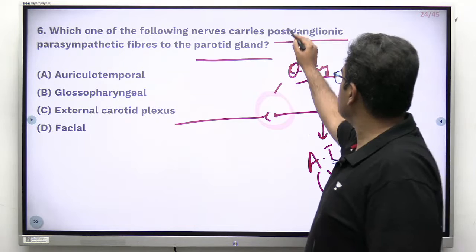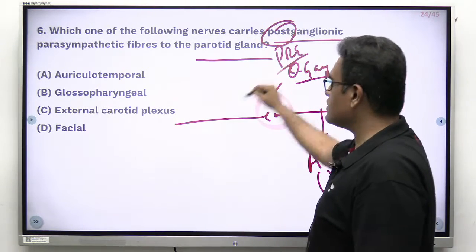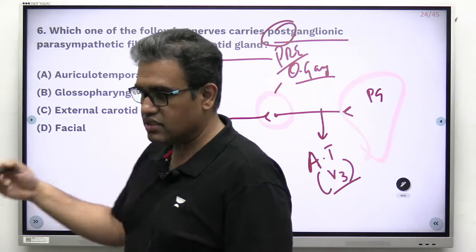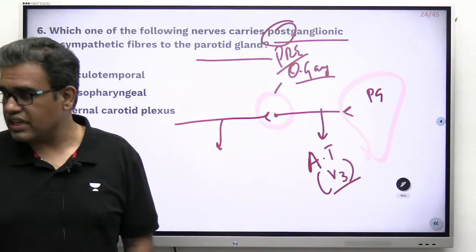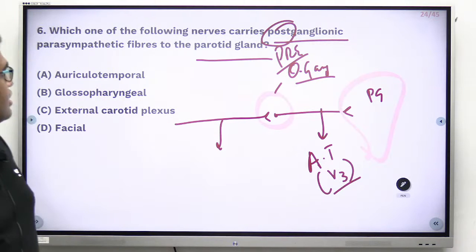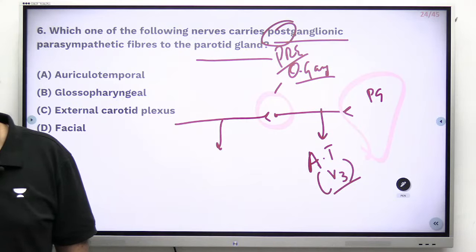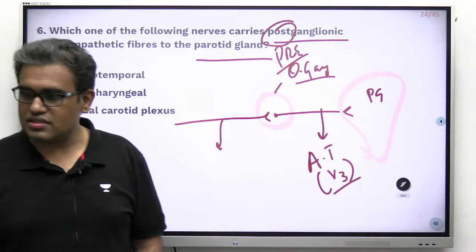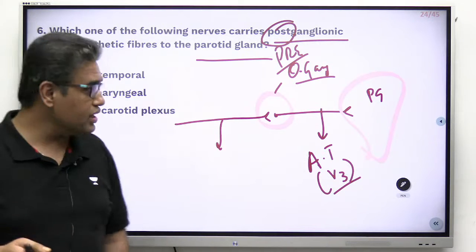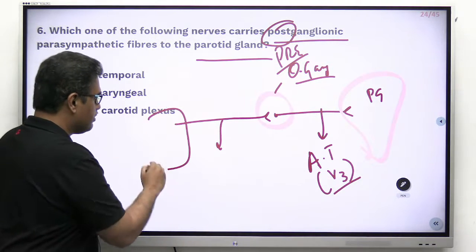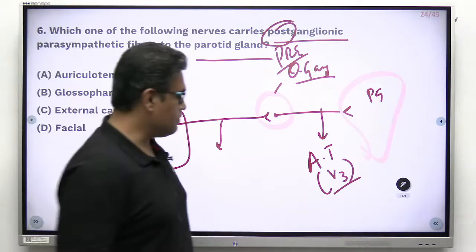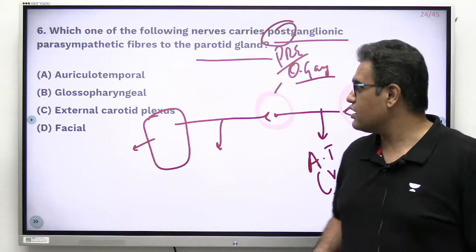But if they ask you, suppose the question changes from post to pre, which has the preganglionic fibers to the parotid gland, what becomes the answer? I am waiting to see your answers. Preganglionic nerve to the otic ganglion: from where does it come? It comes from the brain, but which part of the brain, and which is this nerve? Yes, option number B, glossopharyngeal.